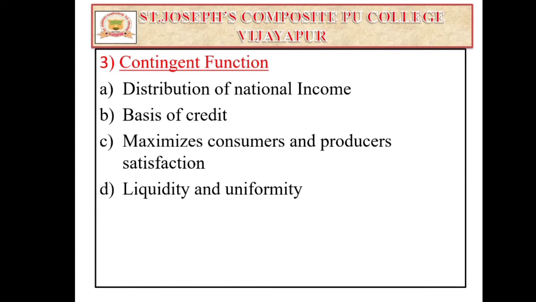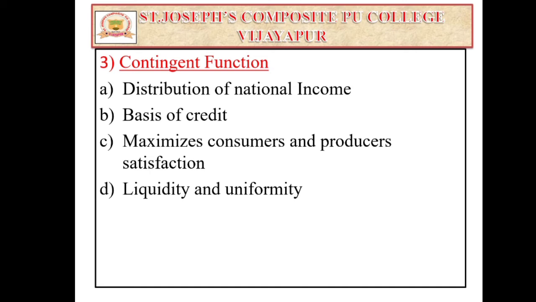Next, the classification of money's contingent functions. These are again classified into four: distribution of national income, basis of credit, maximization of consumer and producer satisfaction, and liquidity and uniformity. Money performs the distribution of national income easily. As you know, the factors of production are land, labor, capital and organization, and their rewards are rent, wages, interest as well as profit.